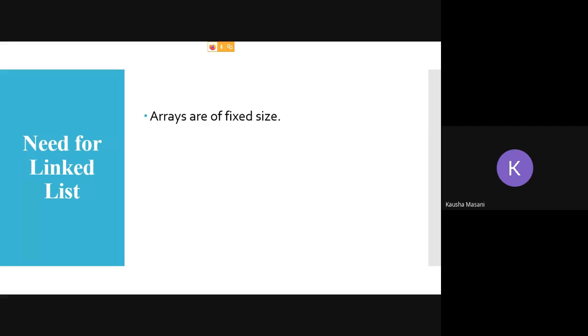Before implementing a linked list, you should be very well aware of dynamic memory allocation, because we are going to use those concepts in linked lists. So the very first need was that arrays are of fixed size, and we need some data structure where we do not have to worry about the size.